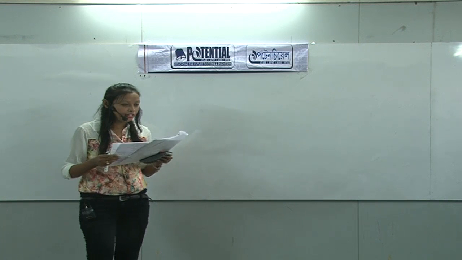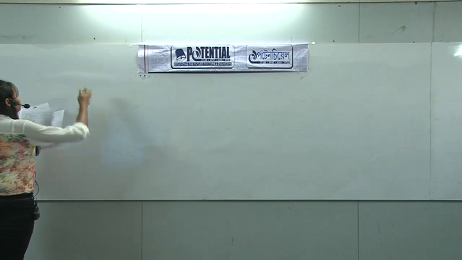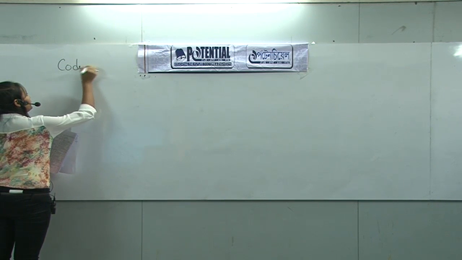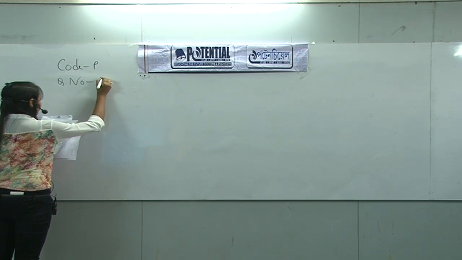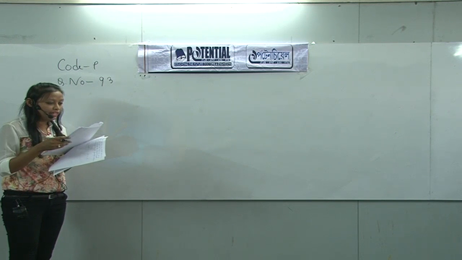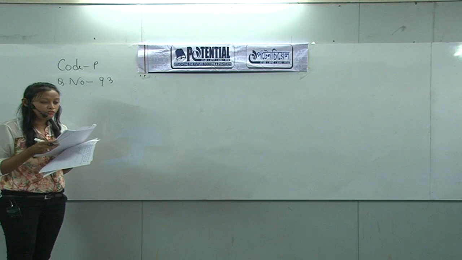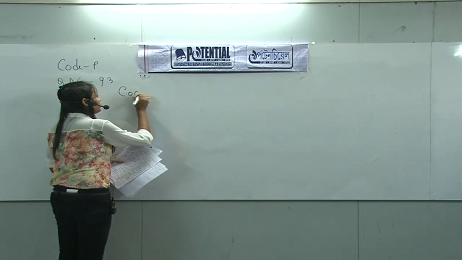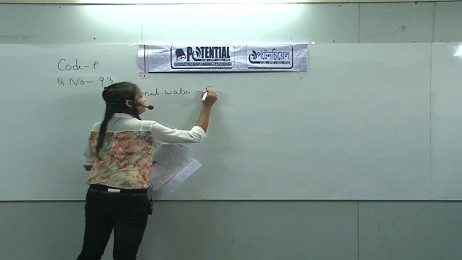Question now. Okay, so starting from question number 93. The question is that the coconut water from tender coconut represents. The options are given: endocarp, fleshy mesocarp, free nuclear proembryo, and free nuclear endosperm. So we know that coconut water represents the free nuclear endosperm.